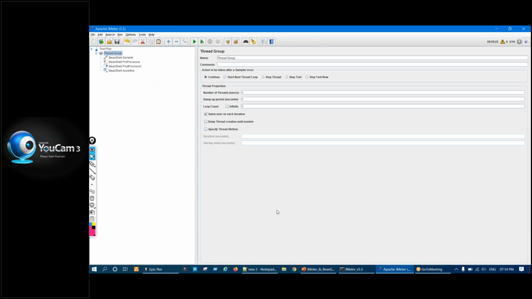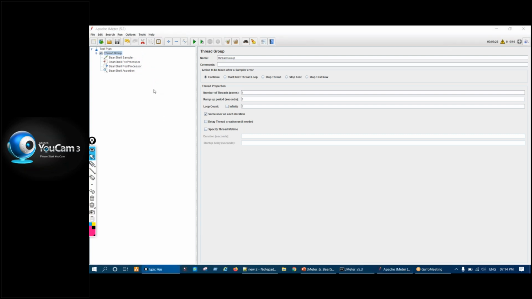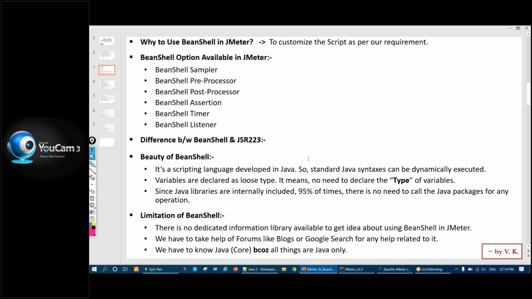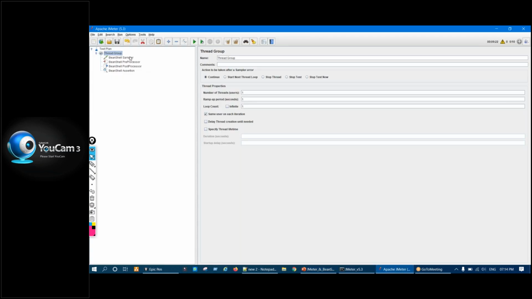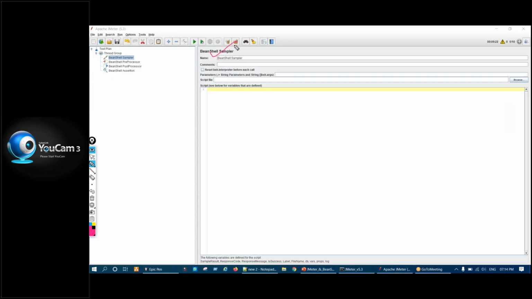So generally we'll be using these four. In a day-to-day project, these four will be required, right? So these are the components. Now any code that we write in BeanShell sampler, here we will be writing some code. This is the IDE, we can say a small IDE. And if you write any code in BeanShell sampler, it will execute.